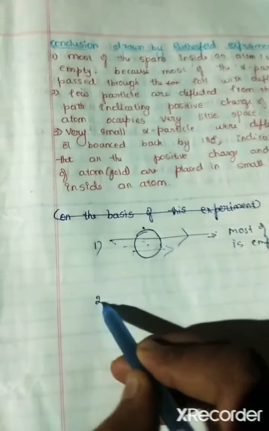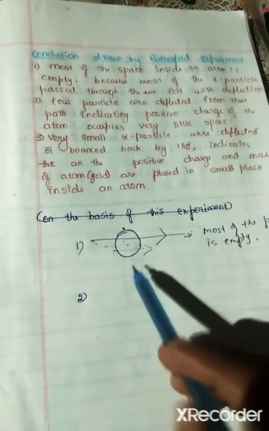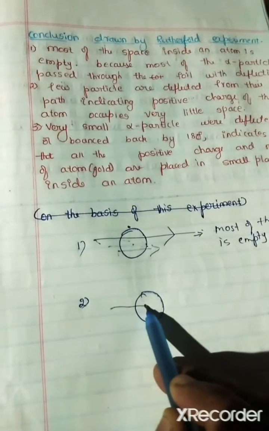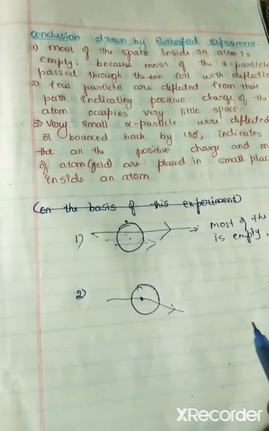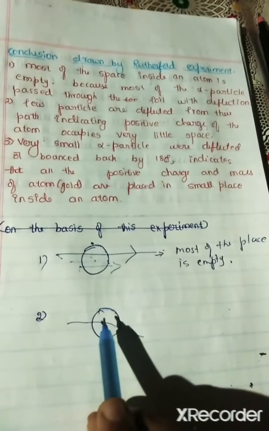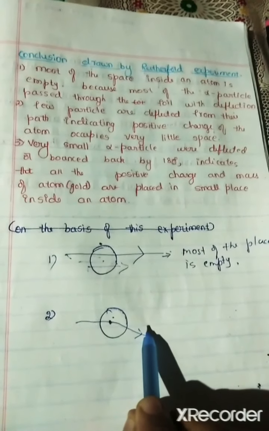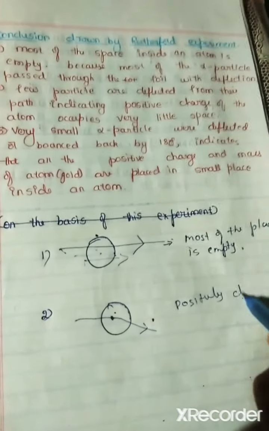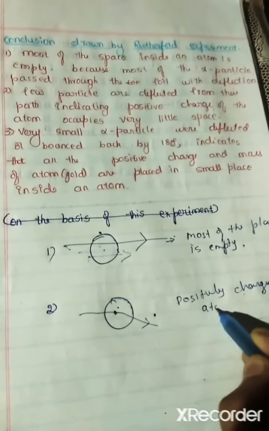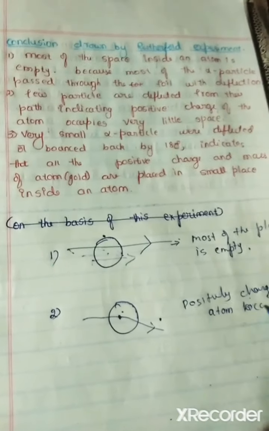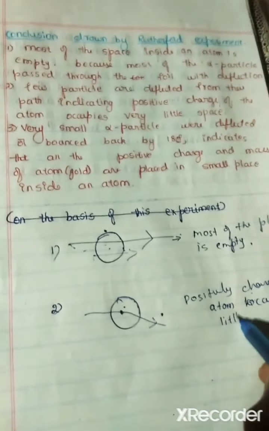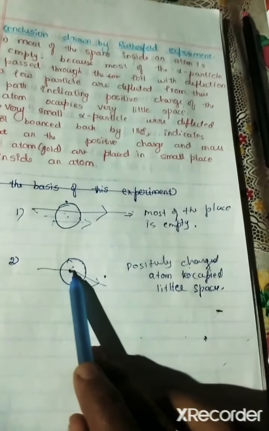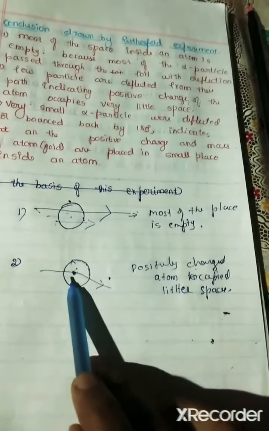In the second conclusion, he said that very few particles are deflected at small angles. Since they are deflected at small angles, he said the positively charged part of the atom occupies a little space. He said this positively charged particle occupies little space in an atom.